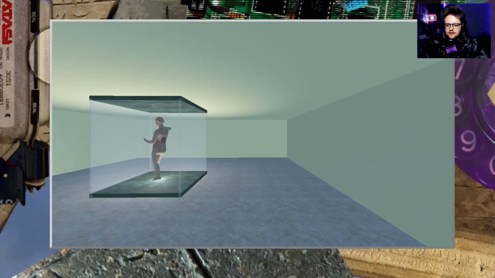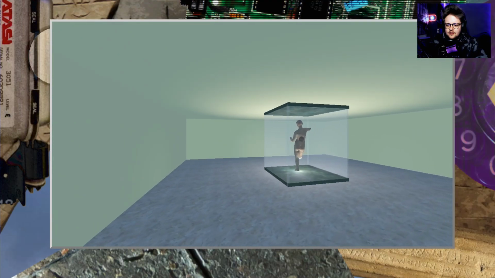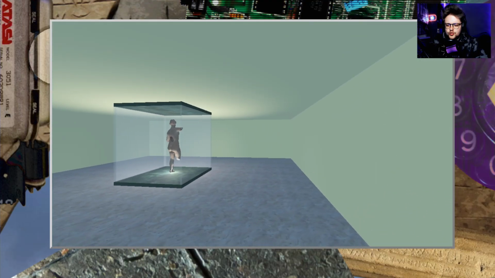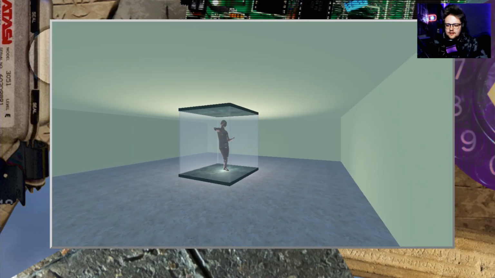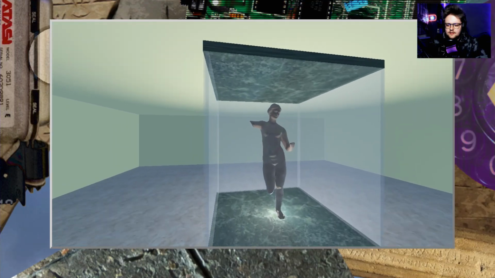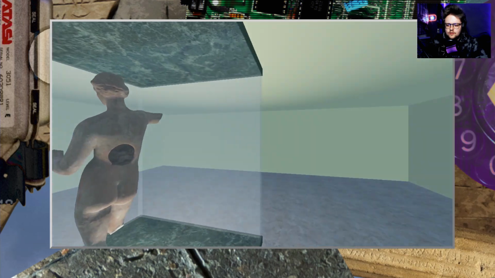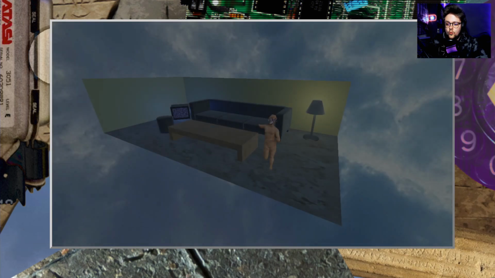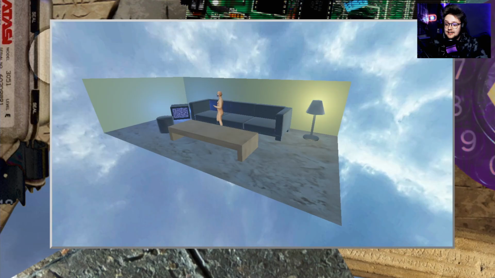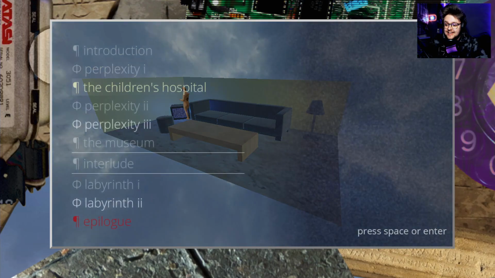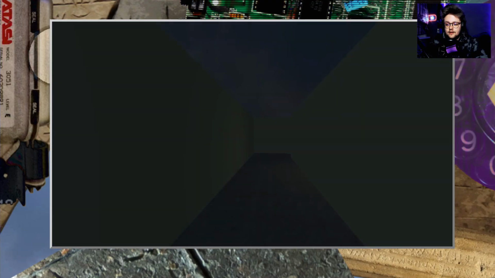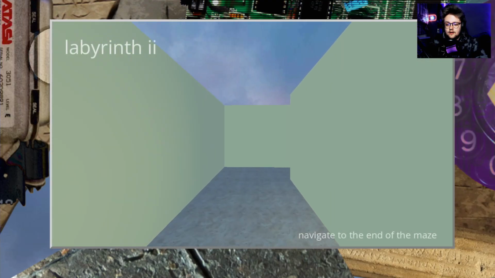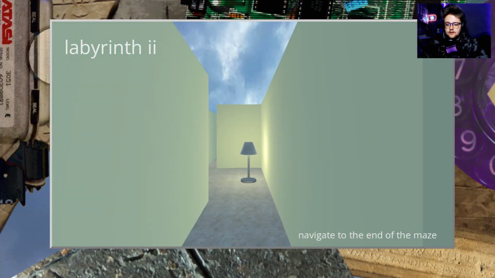Excuse me? Trying to push myself into something, but there's nothing. There's nothing. What can I do? Ooh. What? The end of the maze was me? Okay, Labyrinth 2. Navigate to the end of the maze, okay.